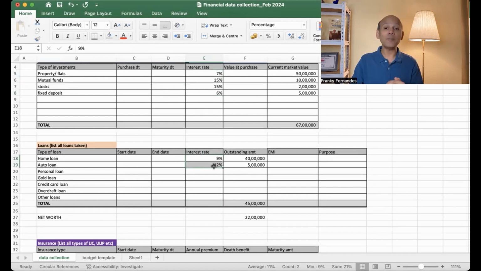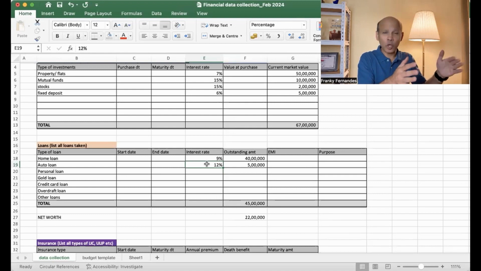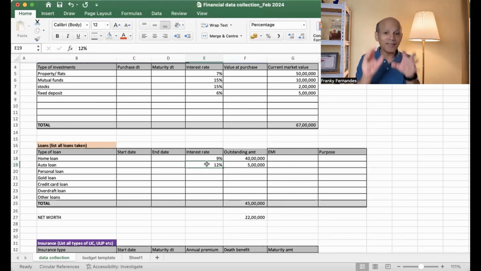Otherwise, it probably makes sense to use some of this to repay your loans so that your outflow will be less than your inflow. All the time, your assets should keep growing compared to your liabilities. If your liabilities are huge and there's a huge outflow, it will affect your investments. Your wealth building will slow down because of your loans. So it is very important that you enter your data and look at it this way.